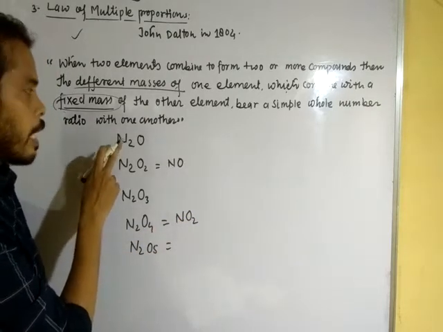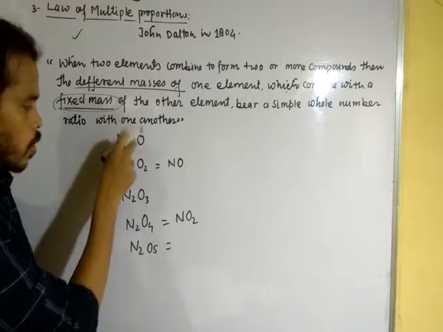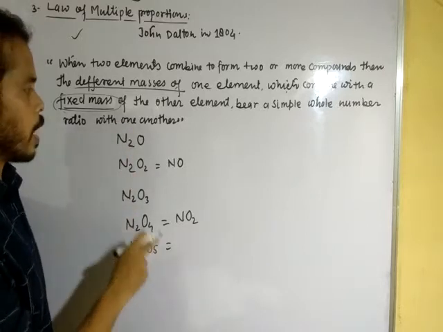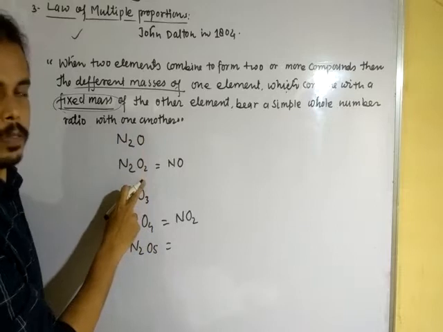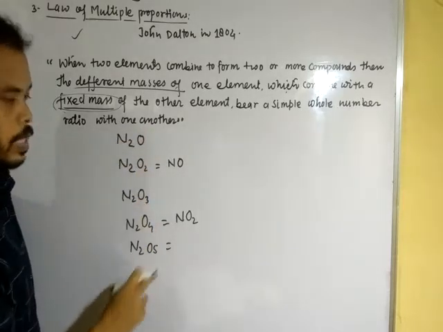Here, 28 parts of nitrogen are fixed in all cases, while the mass of oxygen is different.